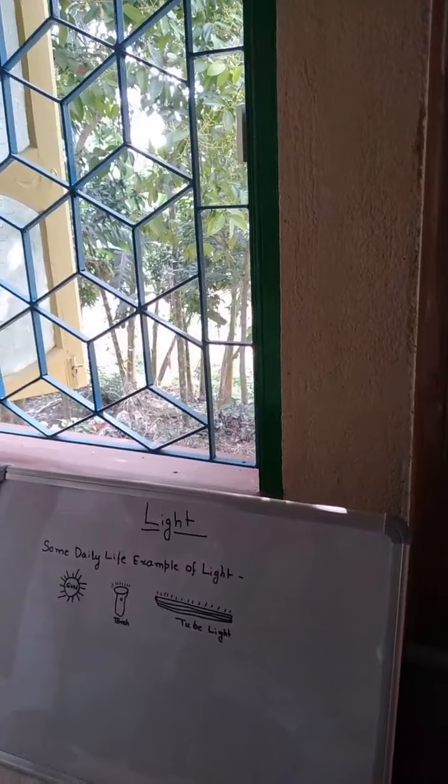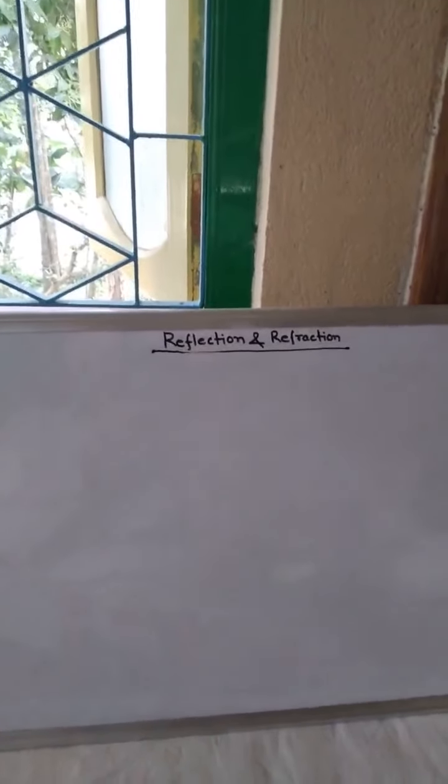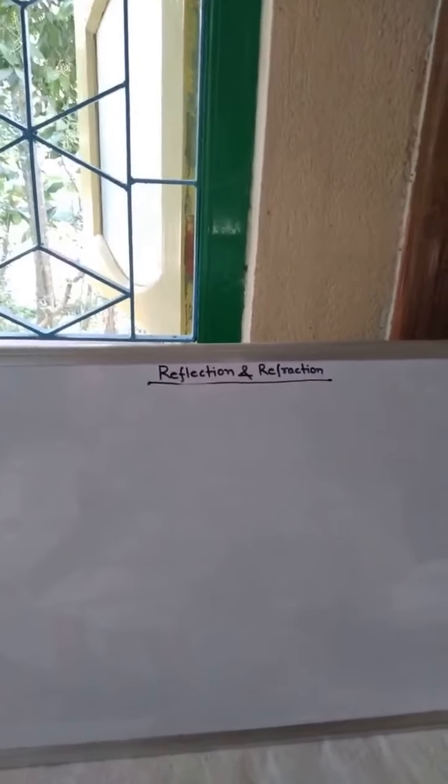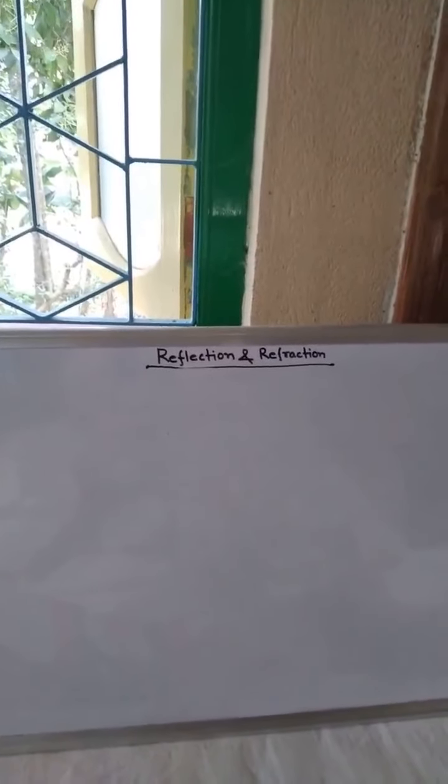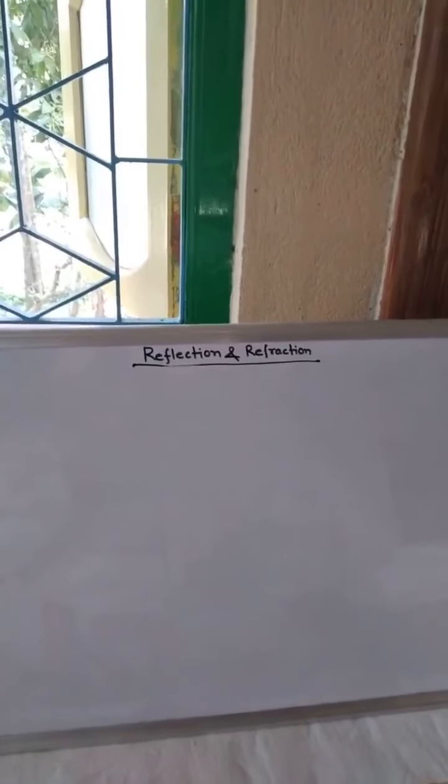Now, let's start with what is light. Light is a form of energy that enables us to see things. Light starts from a source and bounces off objects, which are perceived by our eyes, and our brain processes this signal, which eventually enables us to see.